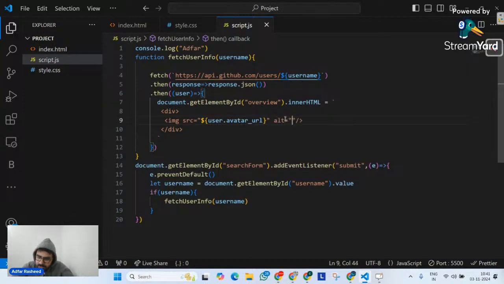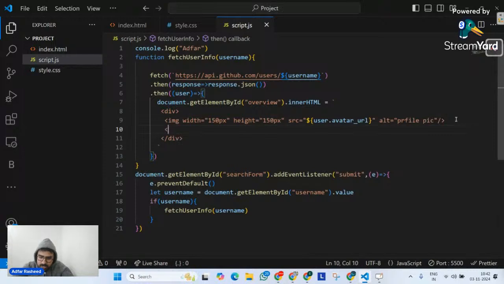So alternate text is profile pic, or even I will implement some width and height as well, because it's going to have some unusual height and width. So let me give width over there for this image equal to 150 pixel, like that, or 200 pixel or whatever. And then it's going to have a height over there equal to 150 pixel. Done. Perfectly fine. Moving forward, what else? I am going to go here, create an h2 tag in which it's simply going to display some name of it.